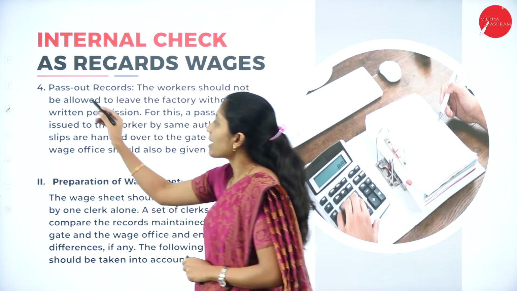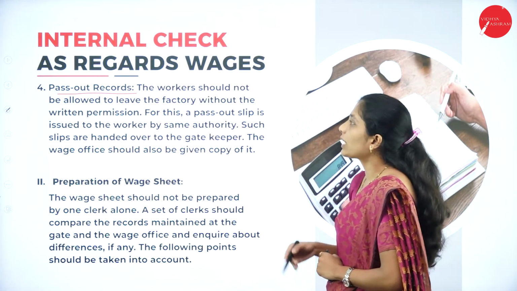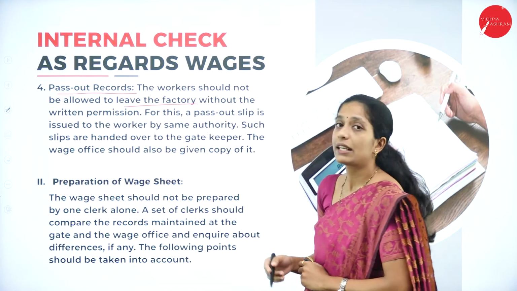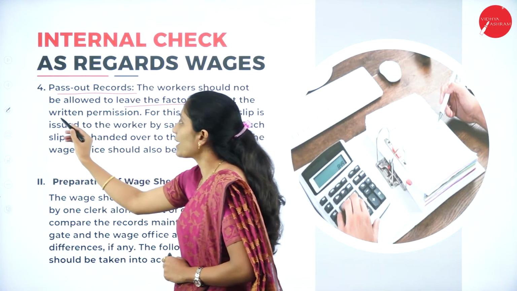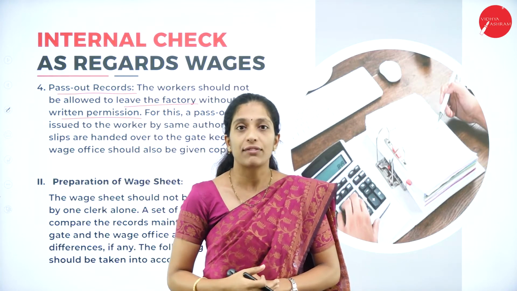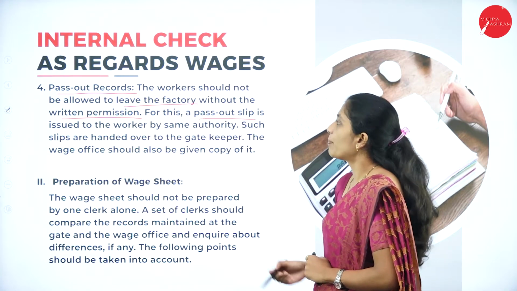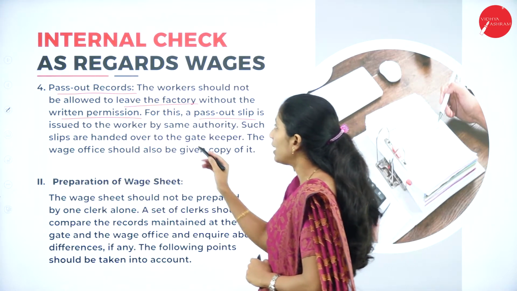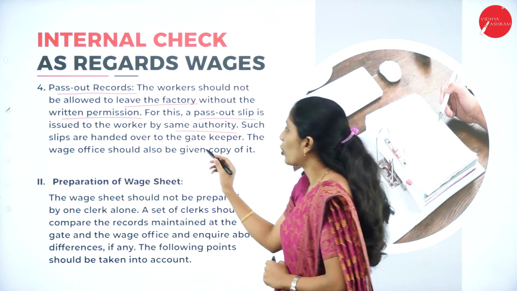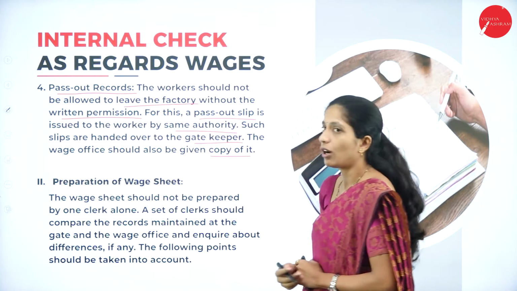Next is pass out records. Now what are these pass out records? The worker should not be allowed to leave the factory without written permission. So without any written permission, a worker is not allowed to leave the factory. For this, a pass out slip is issued to the worker by the same authority. Such slips are handed over to the gatekeeper. The wage office should be given a copy of it.